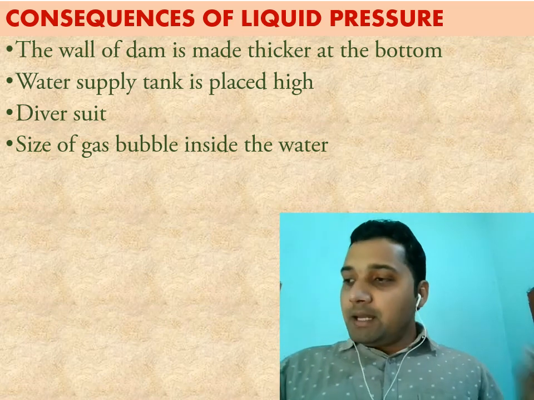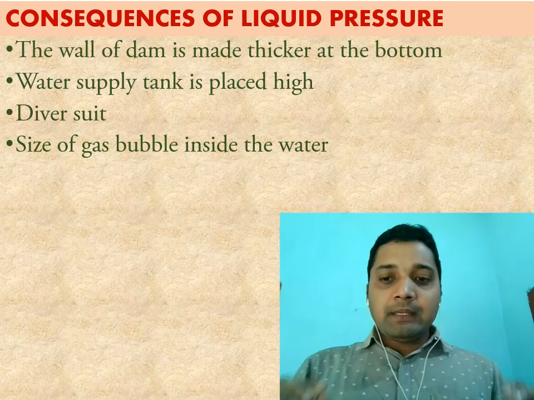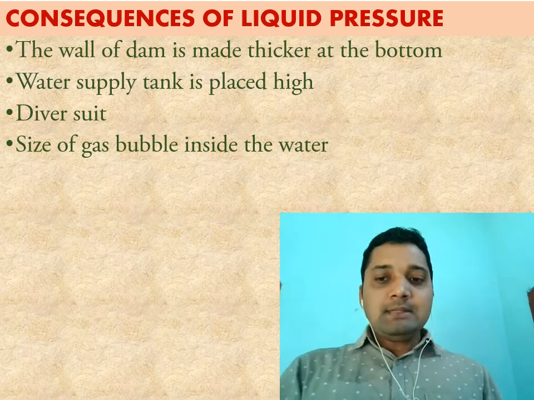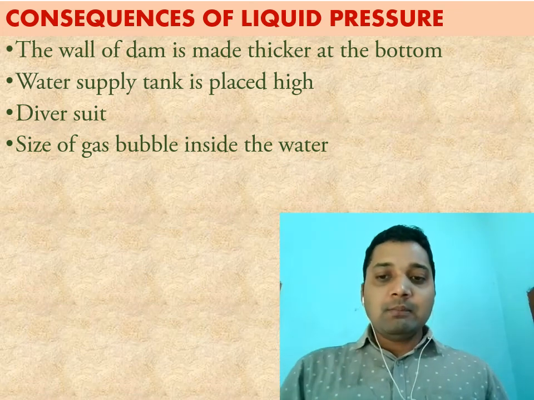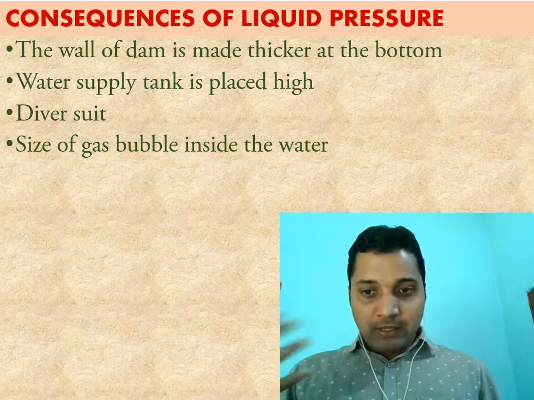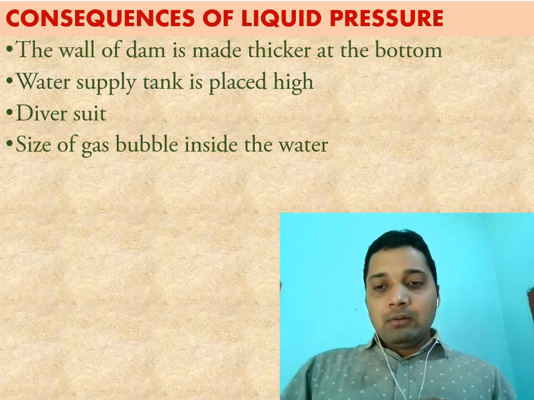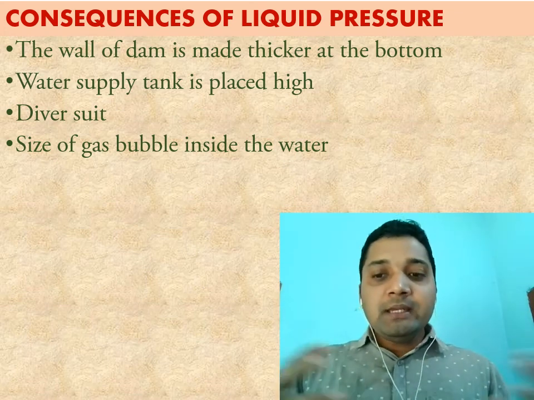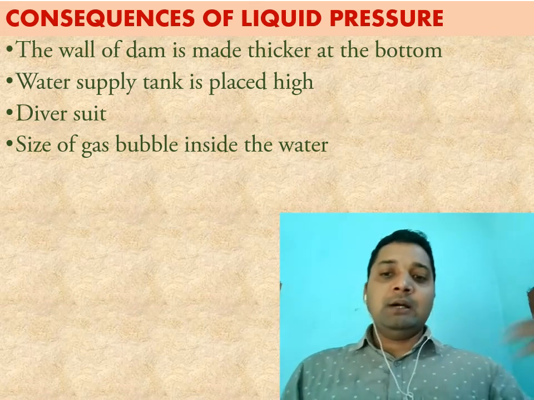Boyle's law states that the volume of a given mass of dry gas is inversely proportional to pressure. Means pressure less, volume more; pressure more, volume less. Once the pressure is released, the volume will increase, the size will increase. So that is the reason the size of a gas bubble is different inside the water and outside the water.